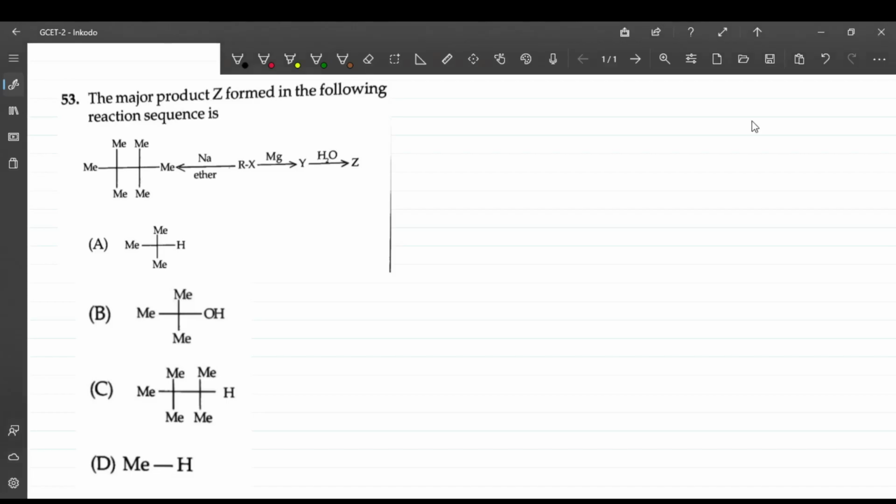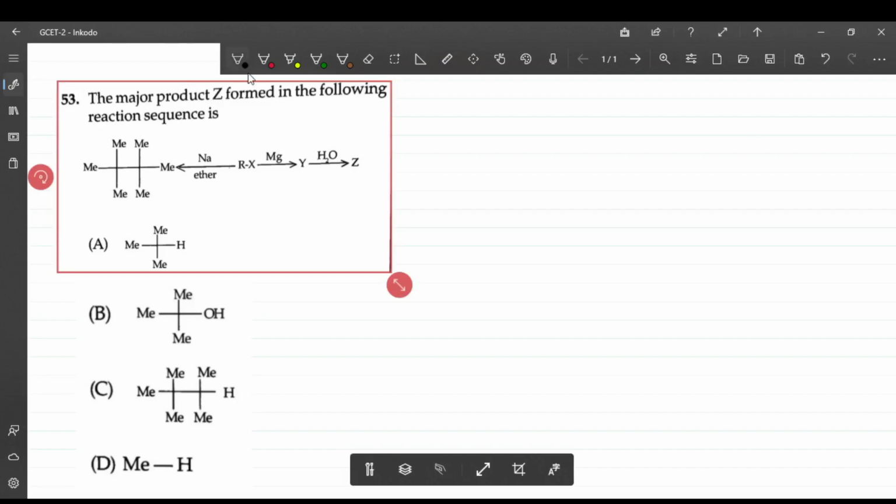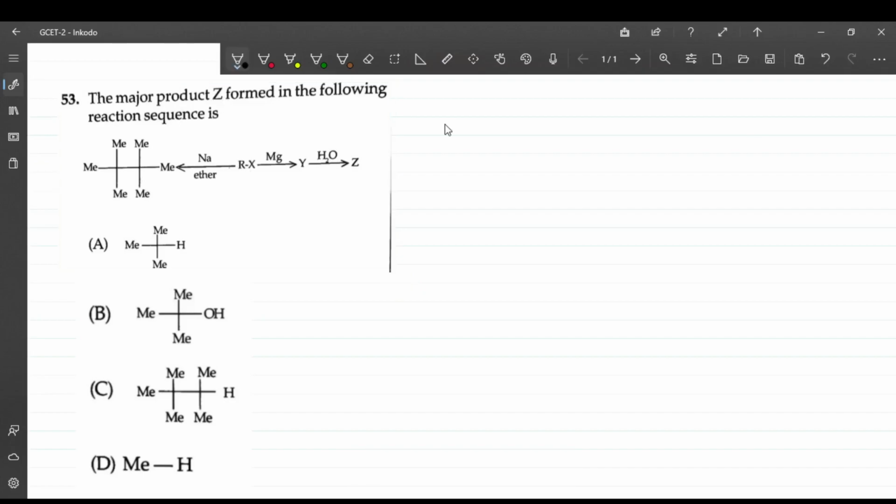The question asked over here is, what is Z? If you see the reaction over here, this is an alkyl halide reaction. First we'll judge this based on the alkyl halide and sodium. The alkyl halide reacts with sodium and it gives you this CH3, CH3, CH3 compound. So what is that alkyl halide?